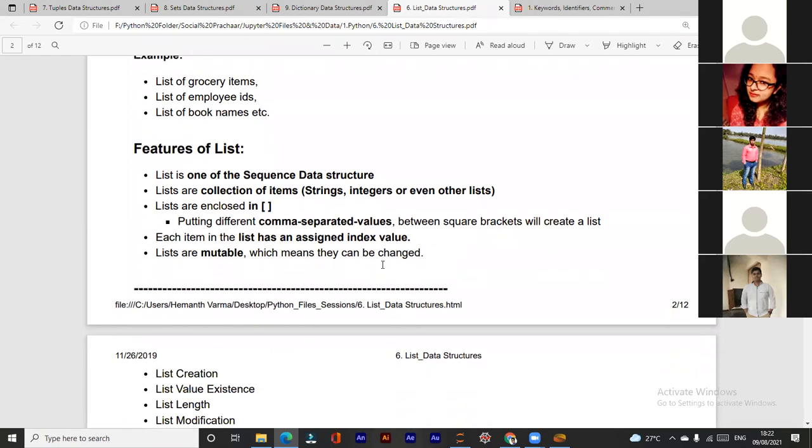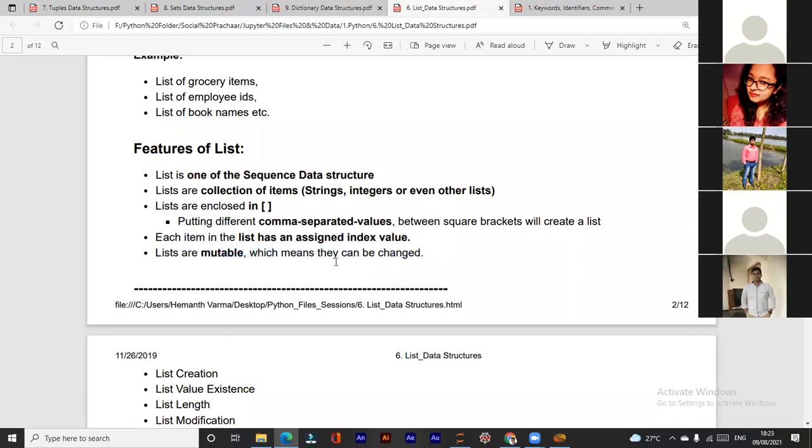Just put a comma after an element. Each item in the list has an assigned index value, and lists are mutable, which means they can be changed.